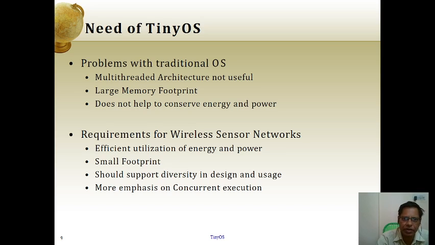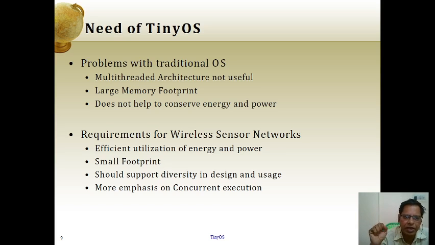So what is the need for TinyOS? The problem with the traditional operating system is its multi-threaded architecture, which is not useful here. A sensor has a specific task, is it not? As I told you, every particular sensor has its own purpose of usage. So it is not a multi-threaded architecture, and it has a large memory footprint. Why? Consider an AC: through it, the area, the hall, has to be monitored, and for that more memory space is required.